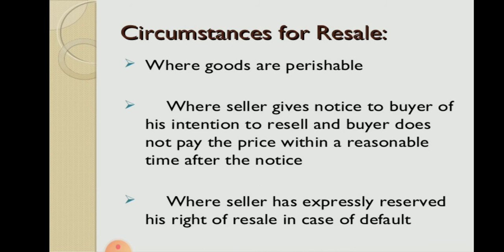So these are the three cases where the seller has a right of reselling the goods. With this we come to an end of the first part, that is, the rights against the goods.